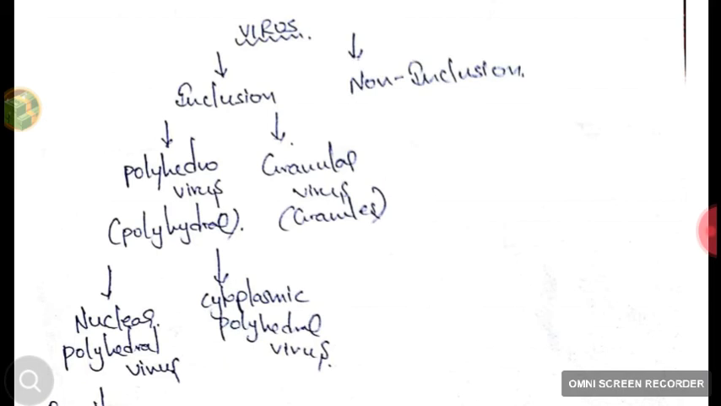Viruses which form inclusion bodies are called inclusion viruses, and those which do not form inclusion bodies are called non-inclusion viruses. Inclusion viruses are of two types: polyhedral virus, meaning they are in polyhedral shape, and granular virus, meaning they are in the shape of granules. Polyhedral viruses are of two types: nuclear polyhedral viruses and cytoplasmic polyhedral viruses.